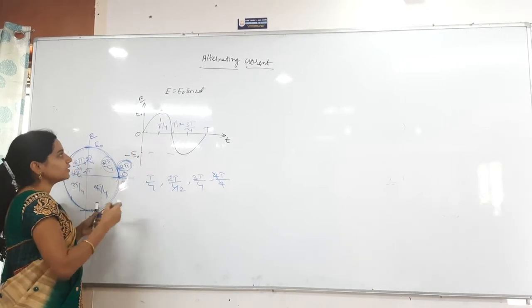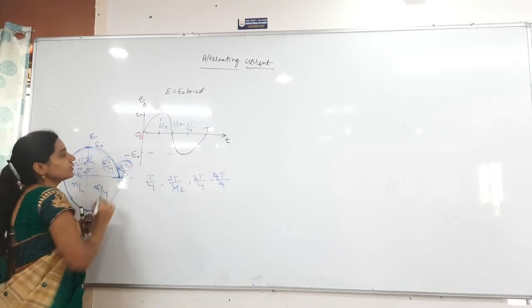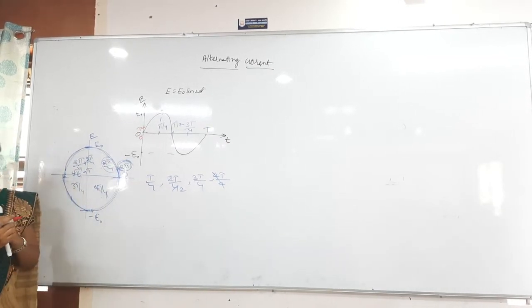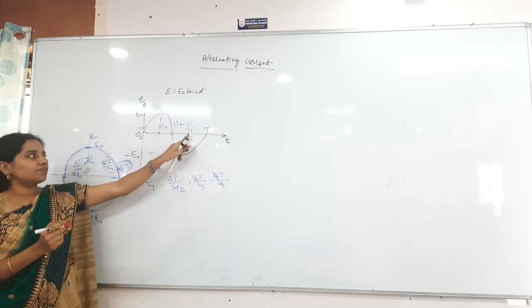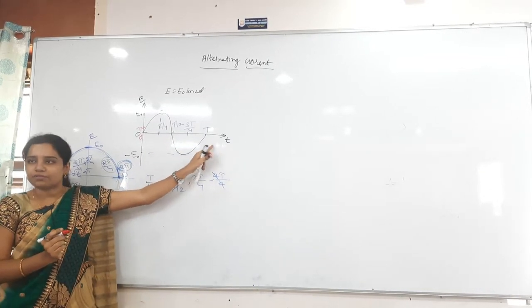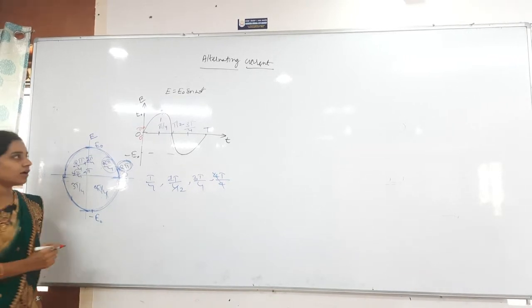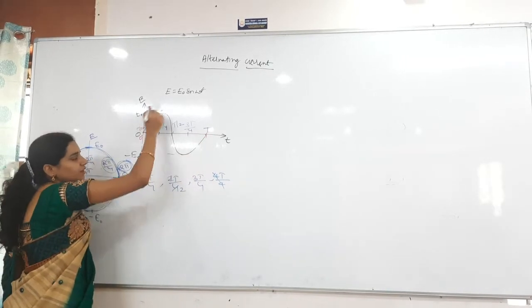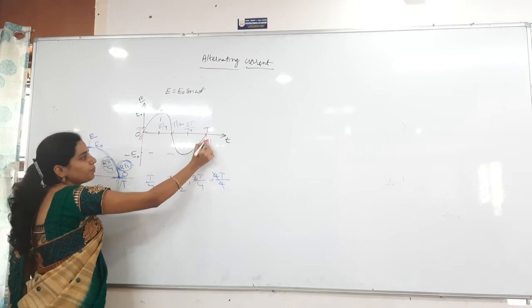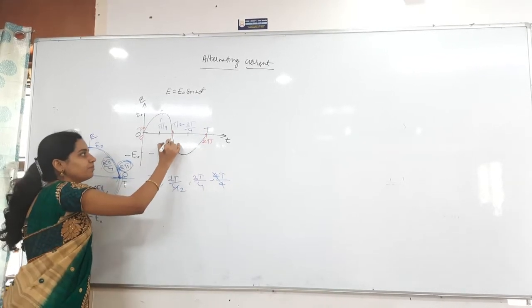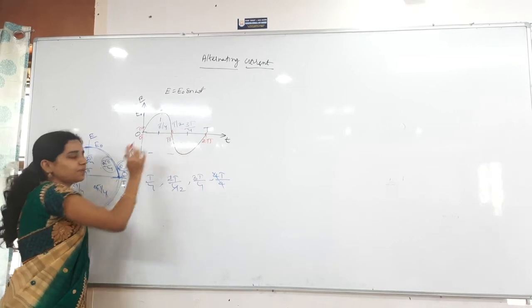Here I have started at 0 degrees angle. What is the time here? 0, T by 4, 2T by 4, 3T by 4, 4T by 4. Then after that 0 degrees, otherwise 0 radians we will take. Now what is the total angle for one complete cycle? 2 pi, 360. If this is 2 pi, then half will be pi. I am sorry, this is pi.